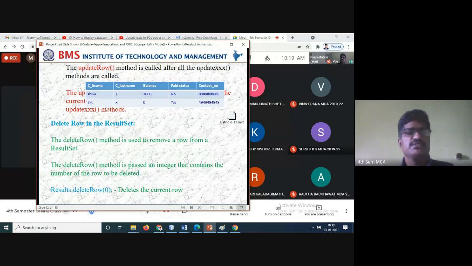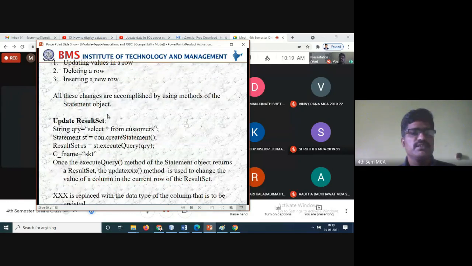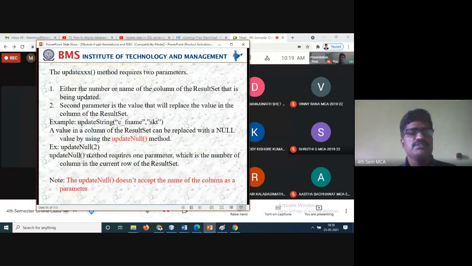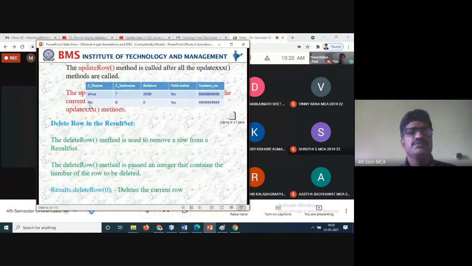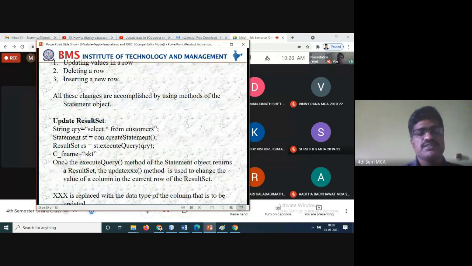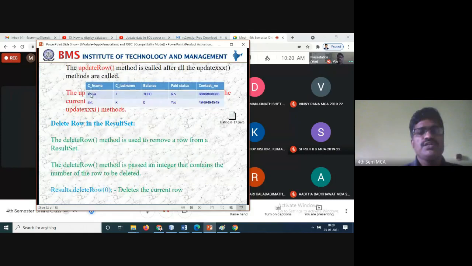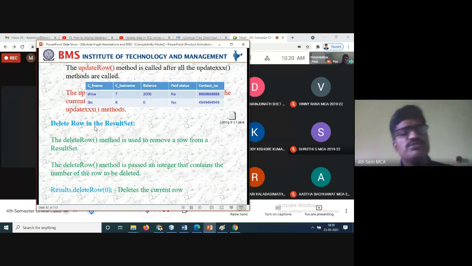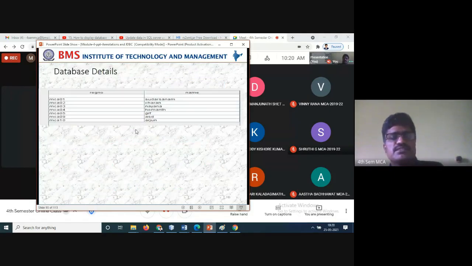So SKT, here you have done it. Some of the values here: yes, C F name is equal to SKT. Which one you want to update, that one. Once the query method of the statement is executed, for a particular name, whichever fields are to be updated, you have to write the code and the update methods. Next, here also the same thing. Register number is equal to MCA04. Hemant has entered that one, and I want to change it. You can change the values.